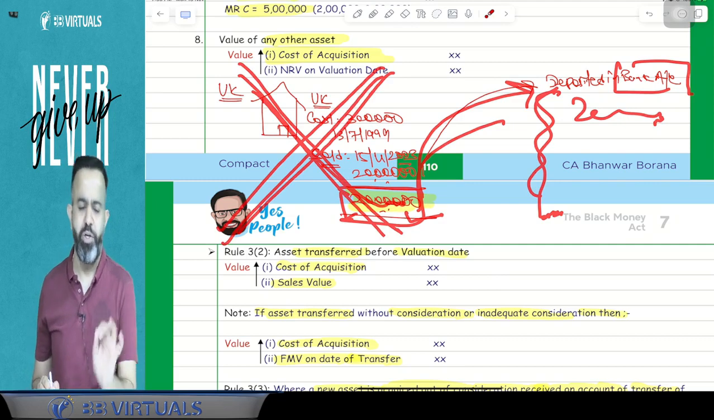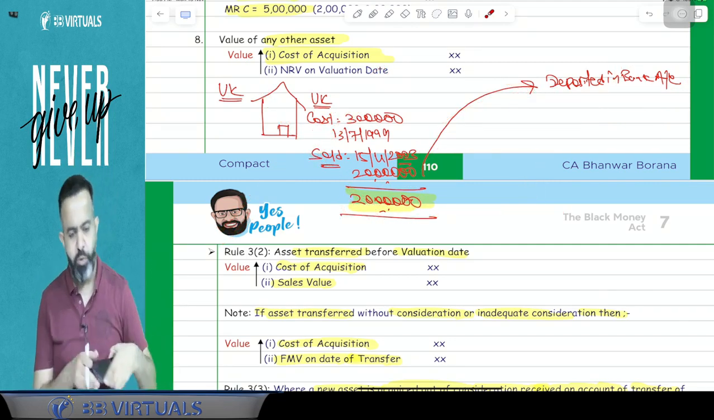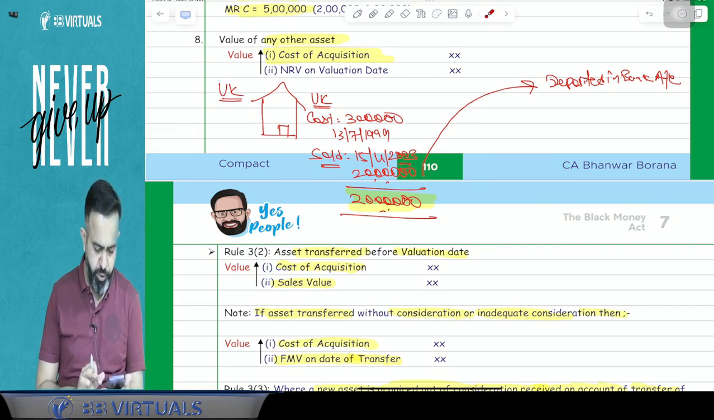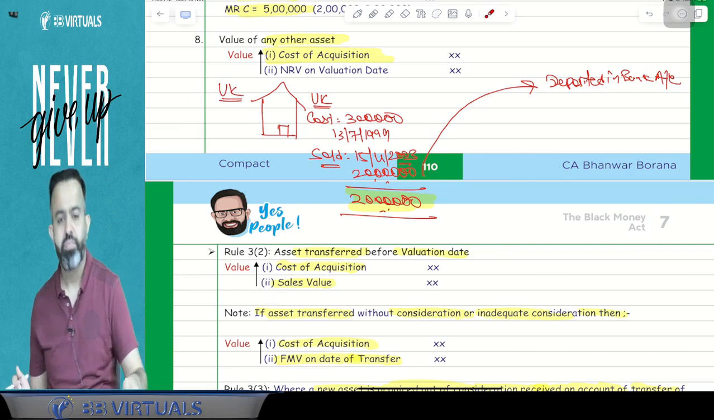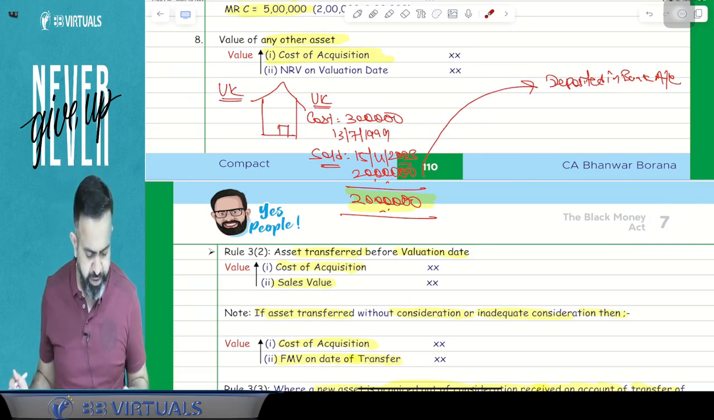Did you understand this point or not? Just tell me. Have you understood this point or not? Tell me. You understood this point? Yeah. So everyone understood this point.